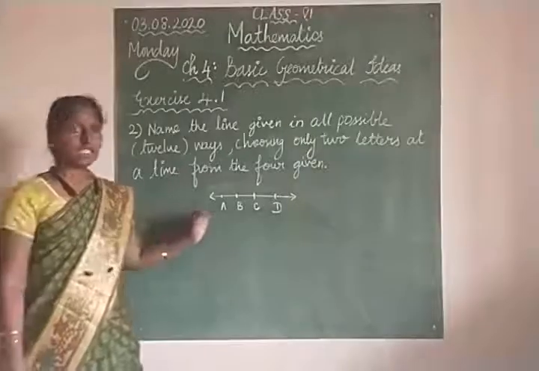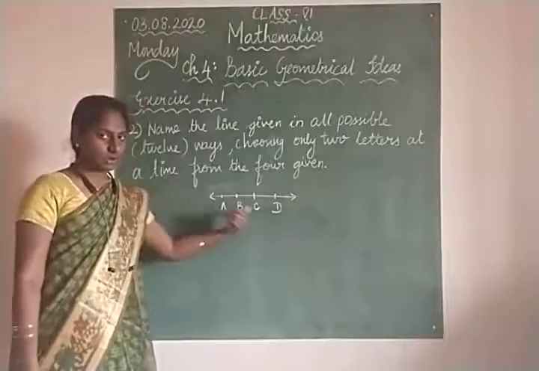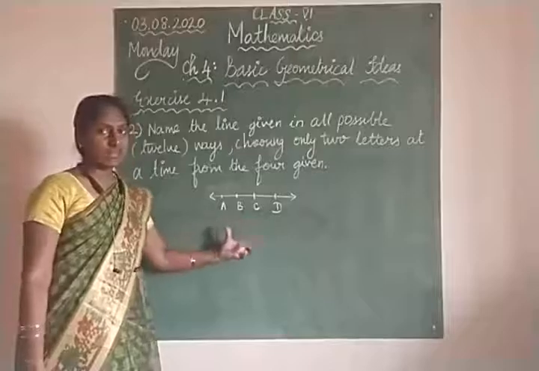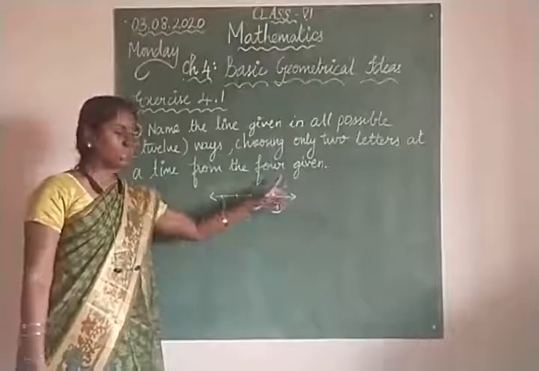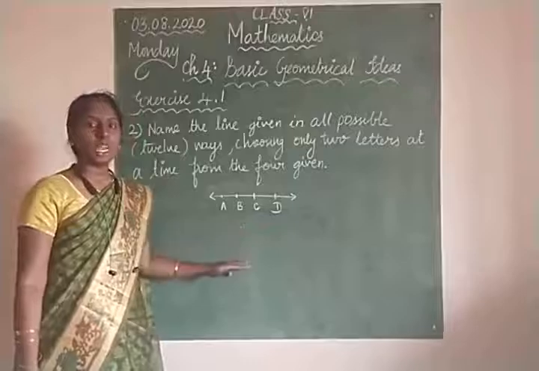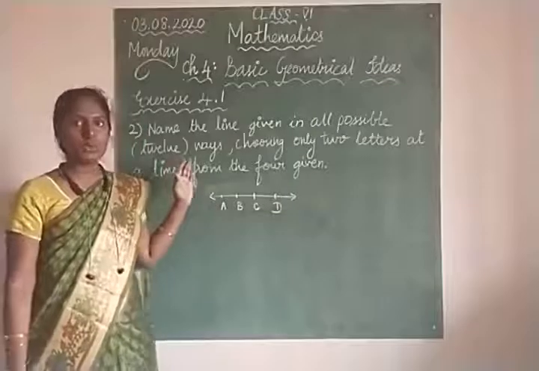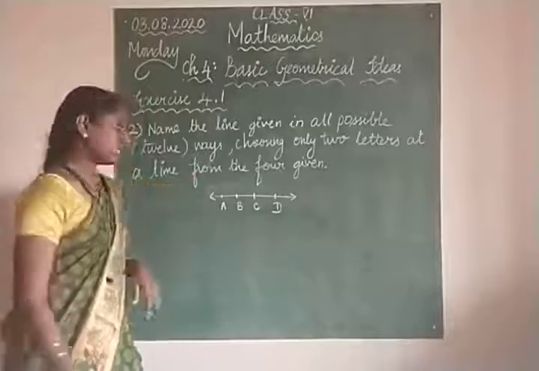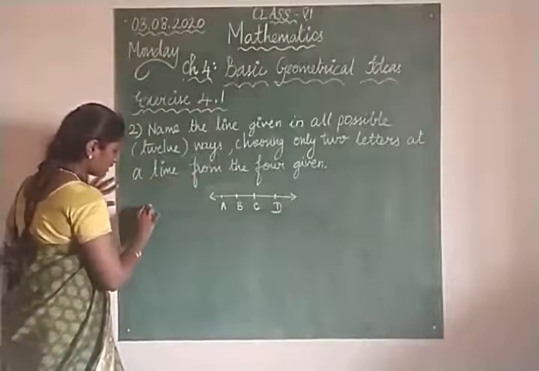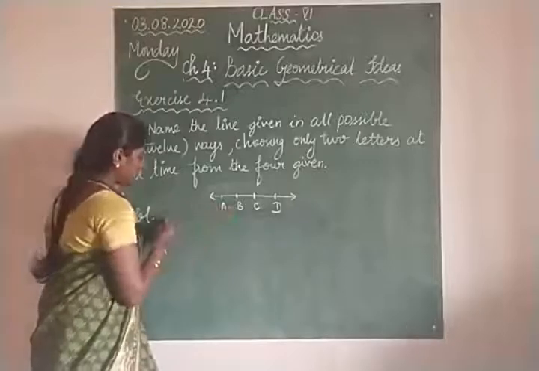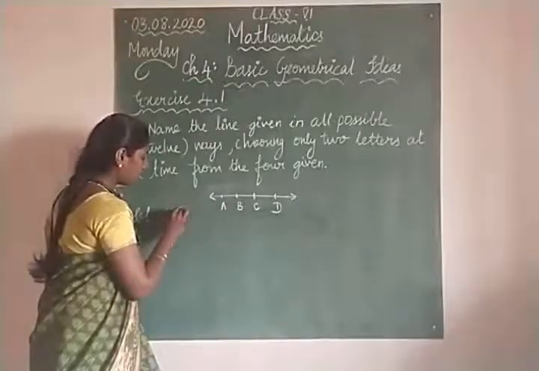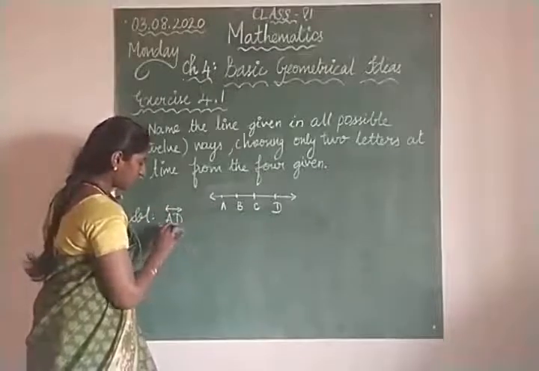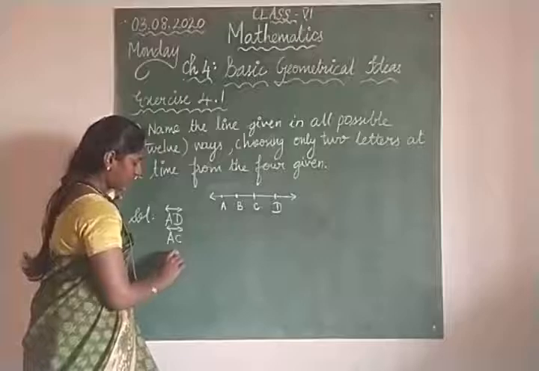Okay. So here is a line. Because it does not have any end point, both sides it is extended, and on this line we have four given points. And we have to name this line in 12 different ways. Okay, so let us start doing. The solution is AD. Yes or no? So you can write AD, then AC, then AB.